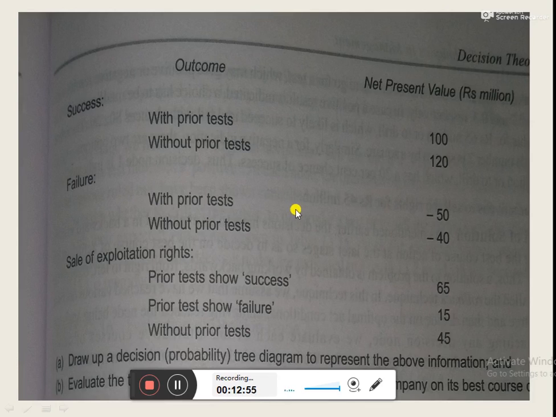So what we need to do now, we need to draw up a decision tree diagram to represent the information given in this problem, and then we need to evaluate the decision tree diagram and select the best course of action for the company.